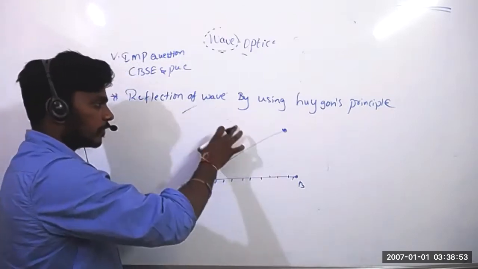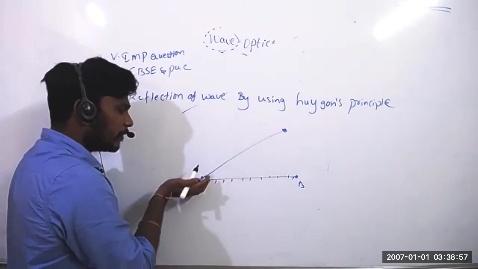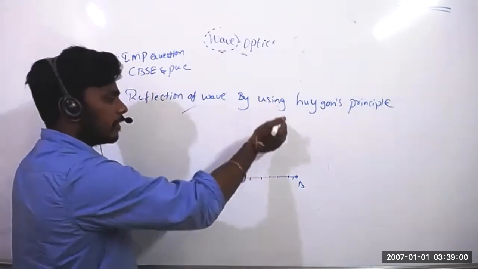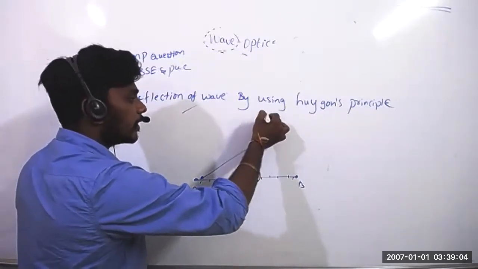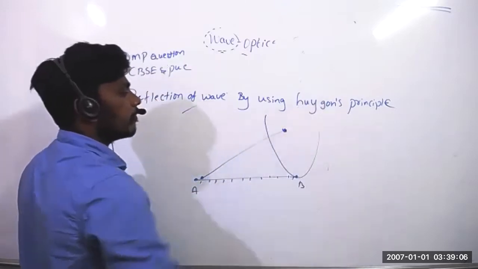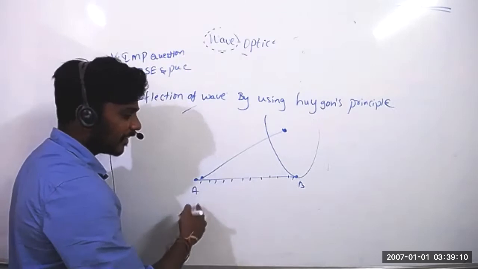This planar source will come and touch here. Once it is touched, what will happen? It will go back and come front. So when it is coming, this point will give the spherical wavefront, and this point also gives a spherical wavefront.